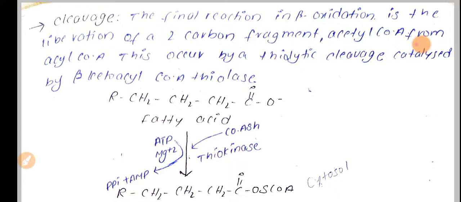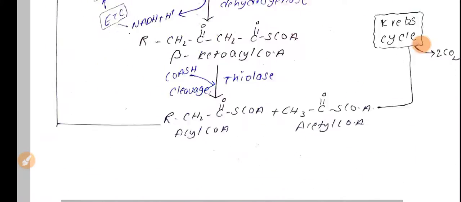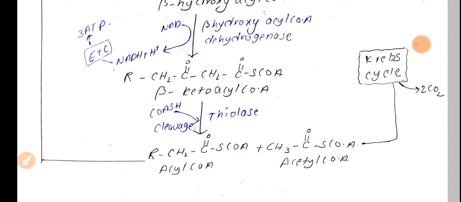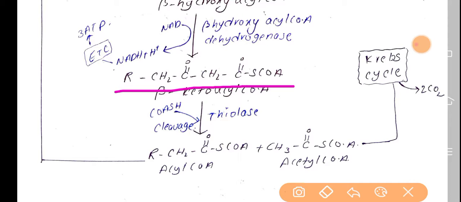Now let's see the reaction. RCH2 C double bond O CH2 C double bond O S CoA is converted into two compounds, acyl CoA and acetyl CoA.